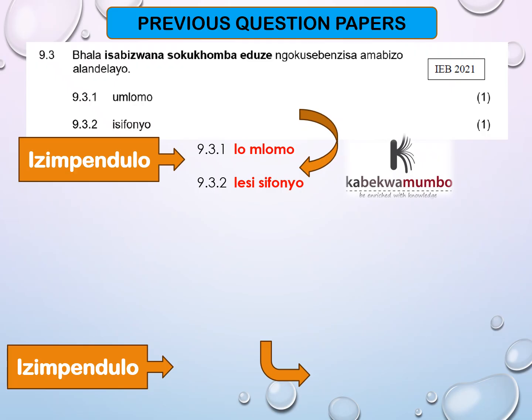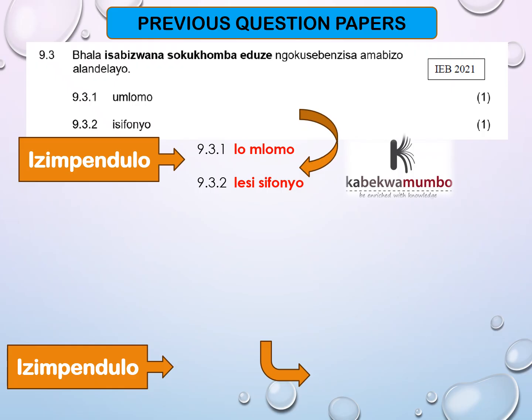Isifonyo, it's la plus isi. Remember, for isi beginning words, we use, what are these things called? We use the prefix isi, le sifonyo, right? All right, so we're still following.